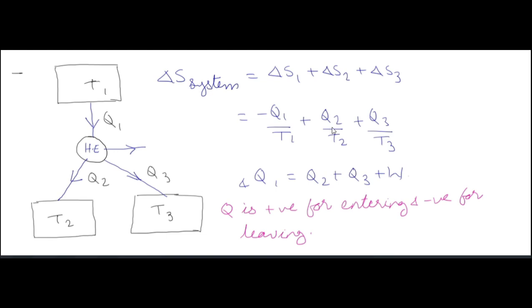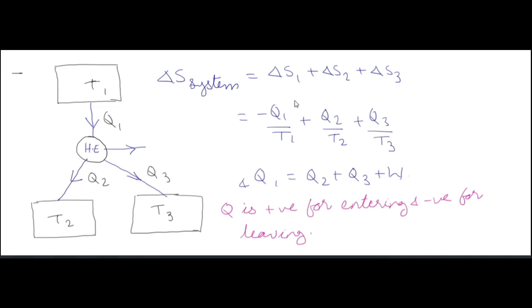Now this is minus Q1 by T1 because Q1 is leaving that source T1. Delta S2 is positive because Q2 is entering into sink 2, and again Q3 by T3, Q is positive because Q is entering the sink 3. We have already learned the sign convention for heat, that if you are taking heat from the system it's negative, and if you are adding heat to the system it's positive. So this is just the common sign convention.